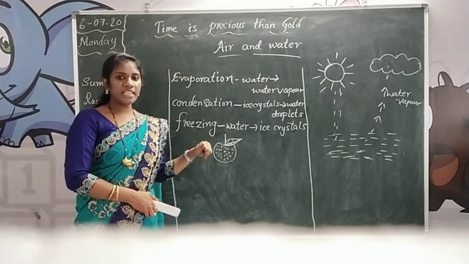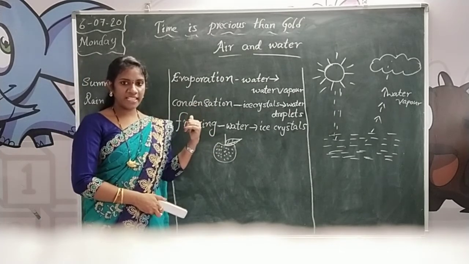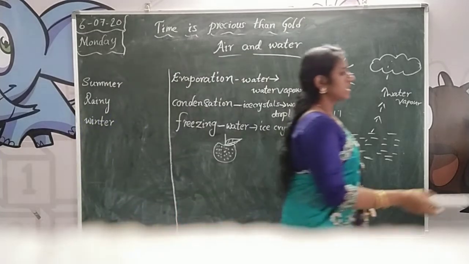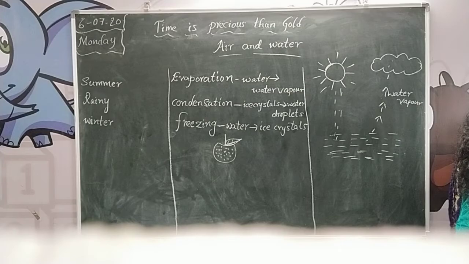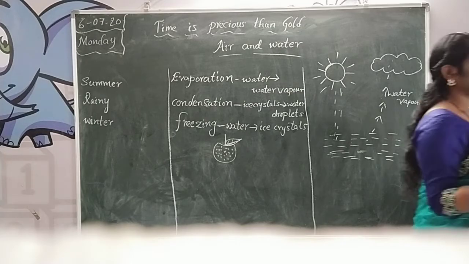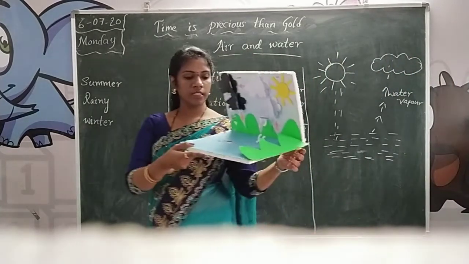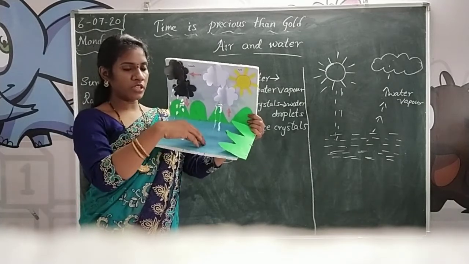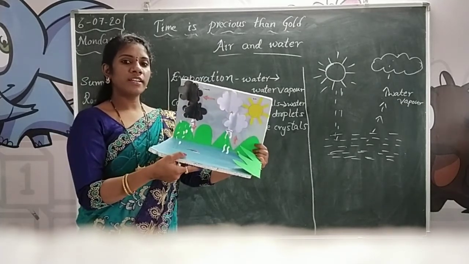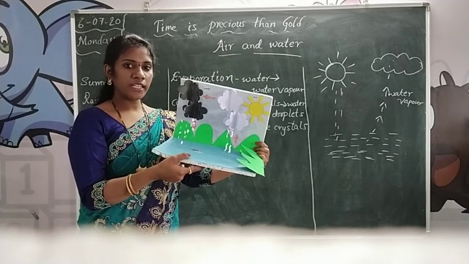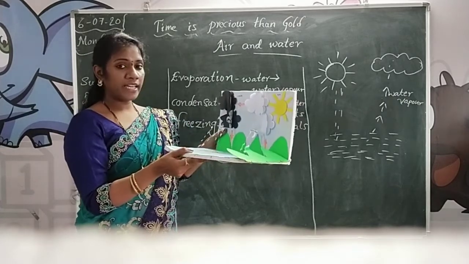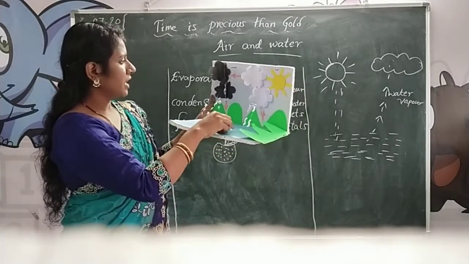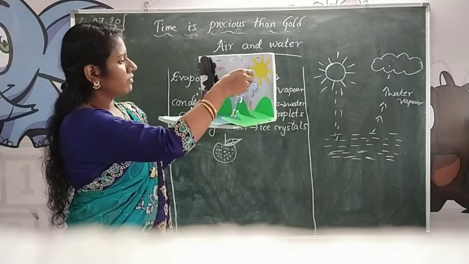Now this is the rainy season. We are observing, we are getting rains. How? Because this process is going on. See here, I will show here on the picture. For example, you can think here water from rivers, seas, canals, lakes.